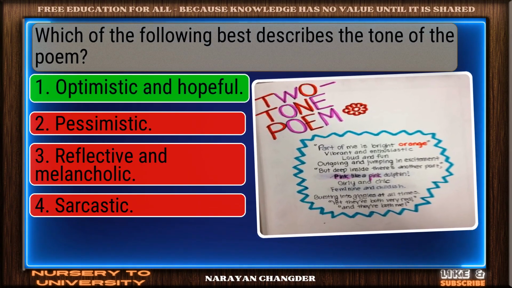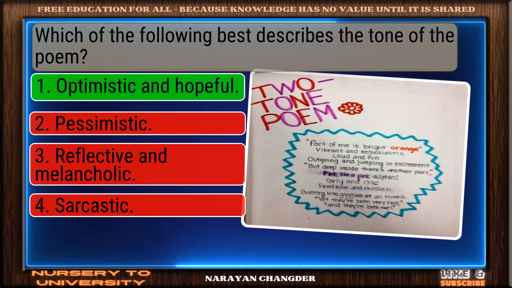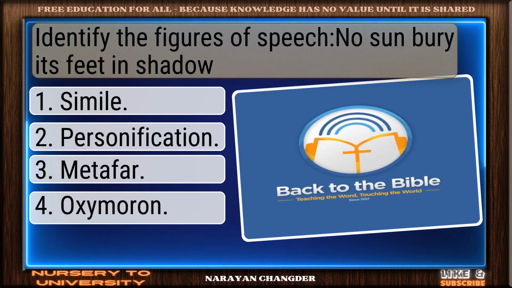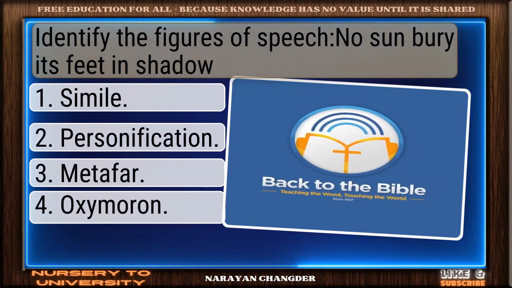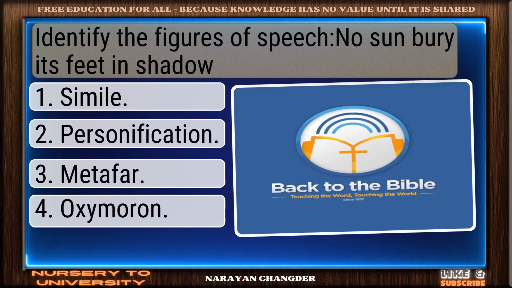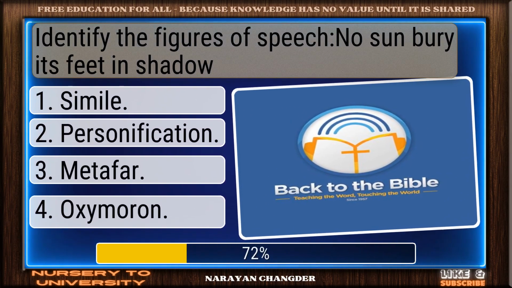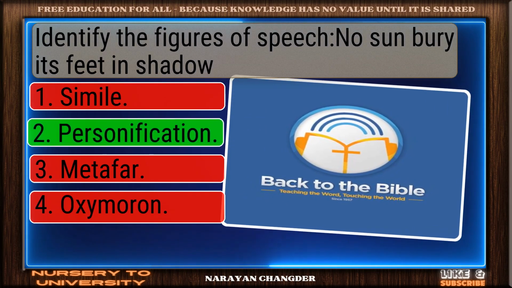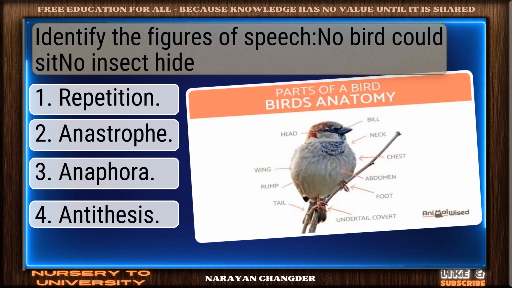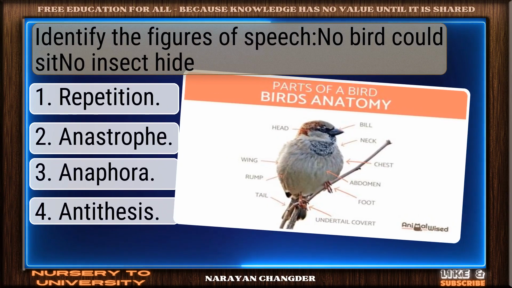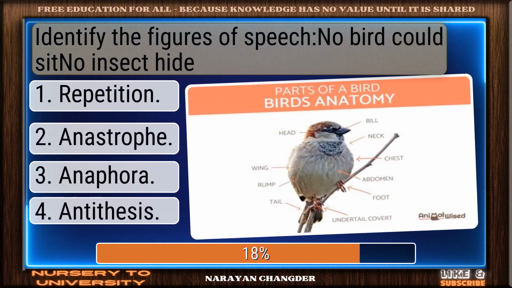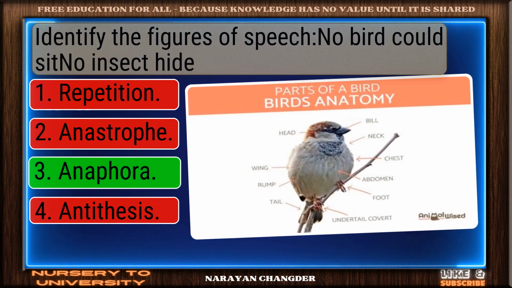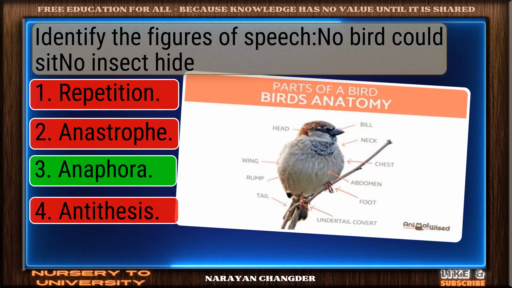Correct response, optimistic and hopeful, is the most accurate answer. Identify the figures of speech. No sun bury its feet in shadow. Bravo! Personification is the answer. Identify the figures of speech. No bird could sit, no insect hide. Solid response. Anaphora is a valid choice.